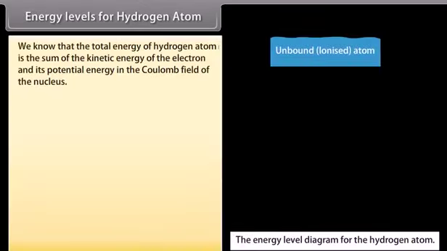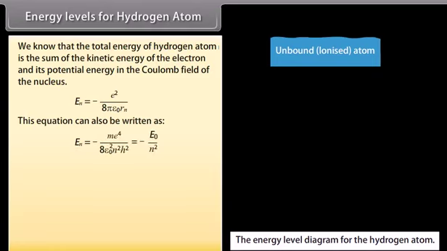Energy levels for the hydrogen atom. We know that the total energy of the hydrogen atom is the sum of the kinetic energy of the electron and its potential energy in the Coulomb field of the nucleus. E_n equals minus e square upon 8 pi epsilon naught r_n. This equation can also be written as E_n equals minus m e raised to the power 4 divided by 8 epsilon naught square n square h square, where E naught is equal to m e raised to the power 4 divided by 8 epsilon naught square h square.